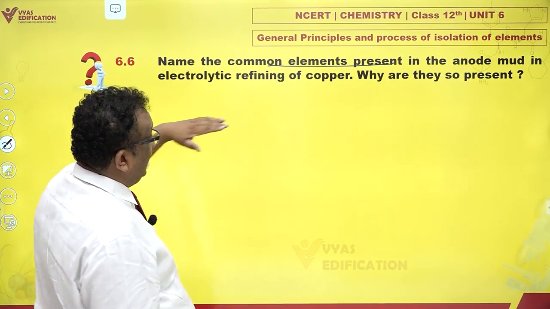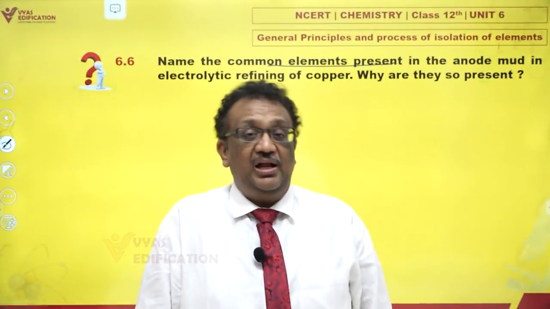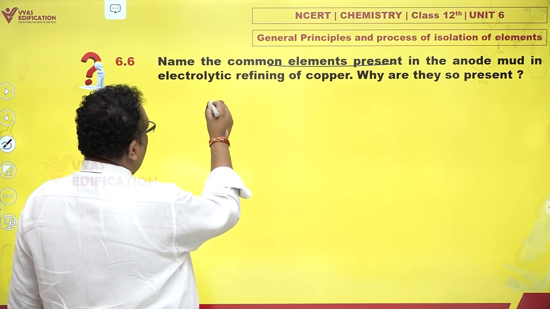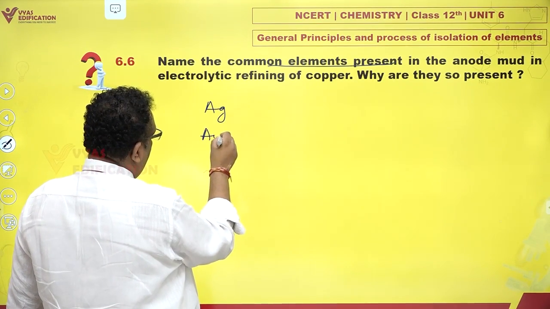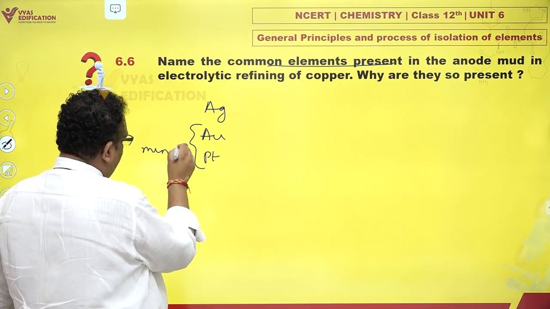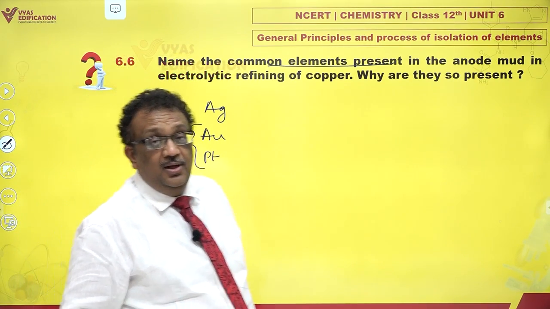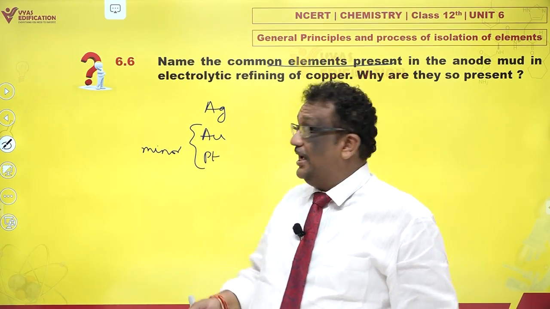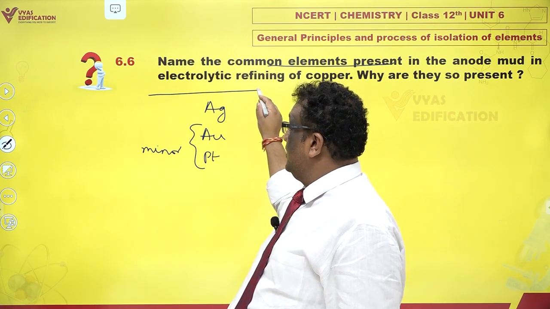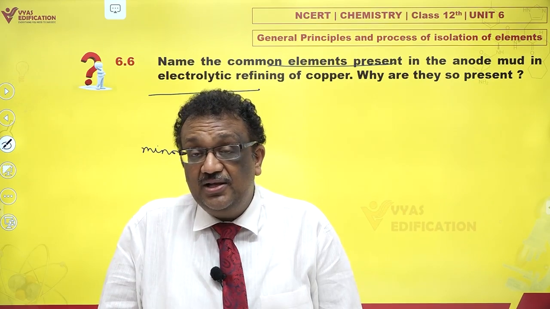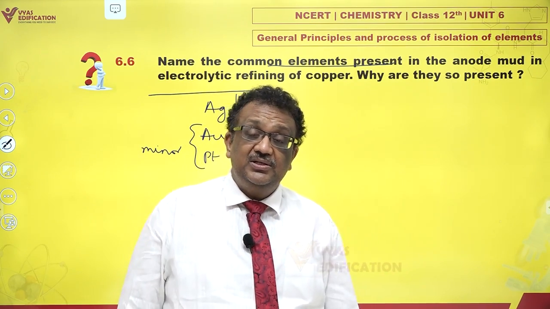What remains as anode mud, what falls down as anode mud, there are two classes of compounds, substances or elements: silver, gold and platinum. Now, these are very minor, and sometimes they just may not be sufficient at all, but then these are more noble metals as compared to copper. Since they are below copper in electrochemical series, they are less reactive than copper.